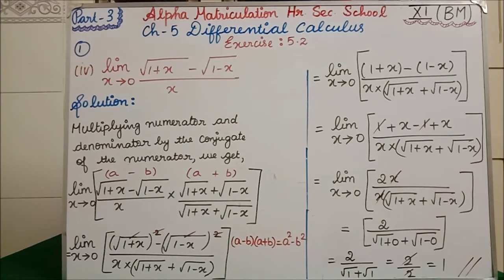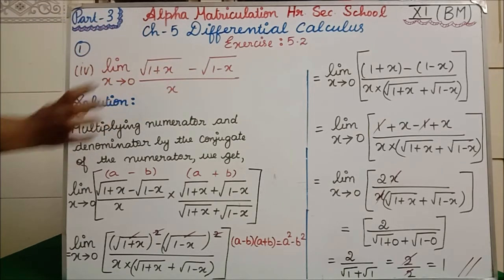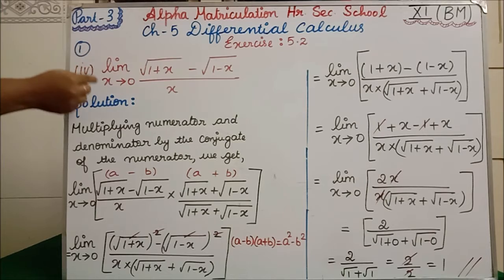Students, first question, fourth subdivision, now we are going to see. See, limit x tends to 0, square root of 1 plus x minus square root of 1 minus x divided by x. Here x tends to 0 is given, so wherever you have x, you substitute 0.